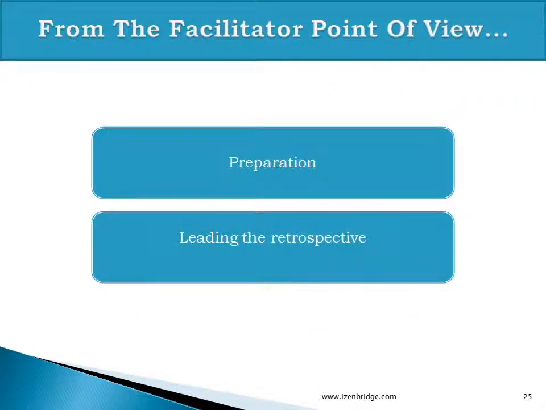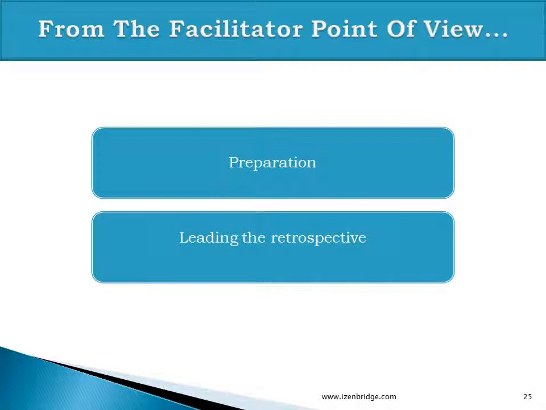The facilitator first needs to do preparation. He needs to identify the room, generate a meeting request, and identify or collect all the required data or metrics which will help team members generate ideas. He should also prepare the material. For example, if you want to do an activity which requires a good amount of paper, the facilitator has a role to arrange and collect all this preparatory material.